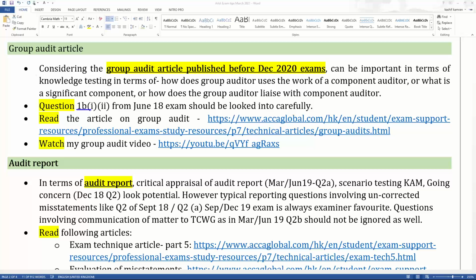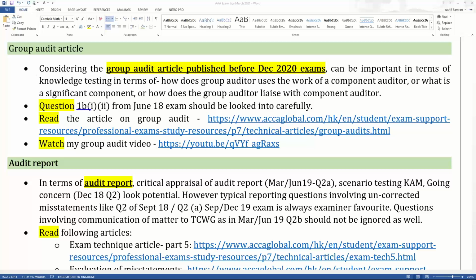So I believe this area is important from the article. The question number 1B1 and 1B2 from the June 18 exams should be looked into carefully. So if you want to prepare yourself for the knowledge of the group audit, then the question number 1B1 and 1B2 from the June 18 exams should be looked at very carefully.